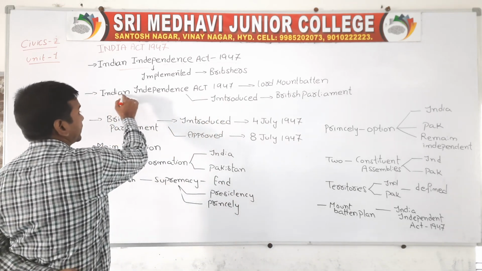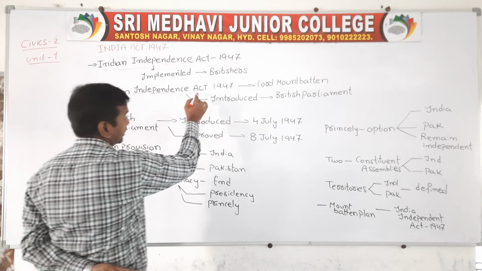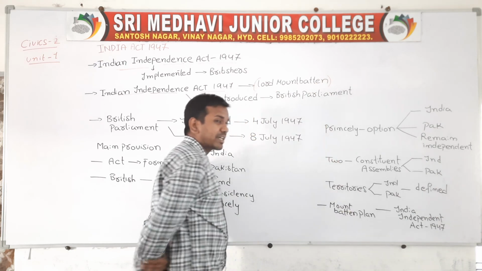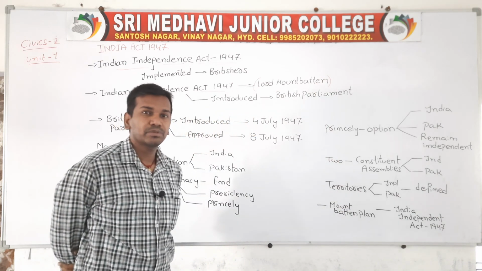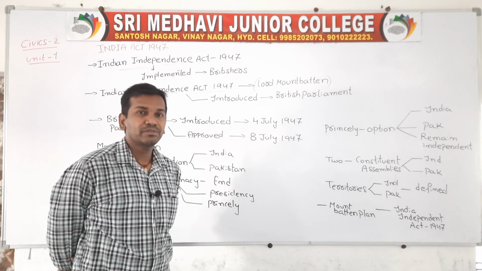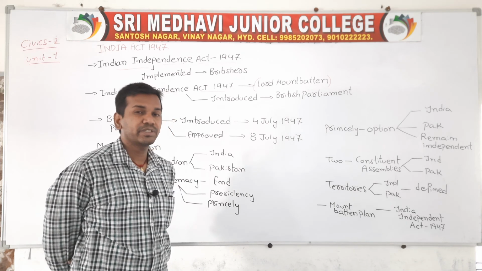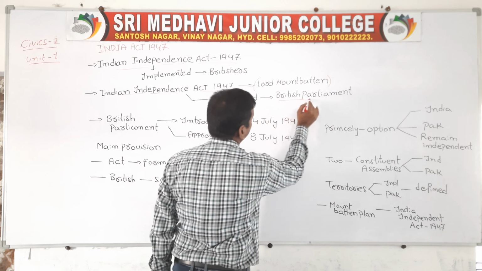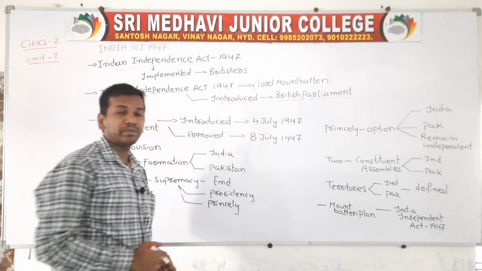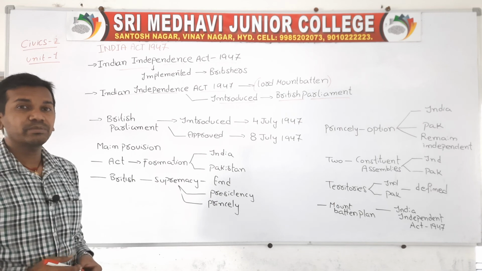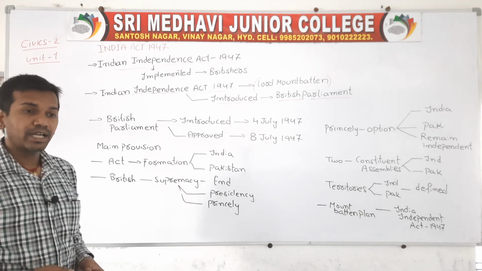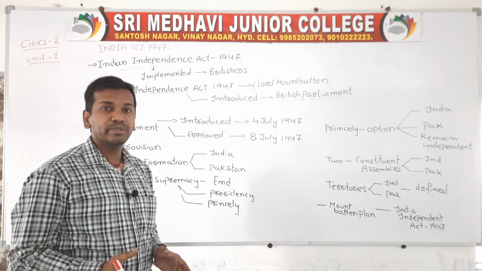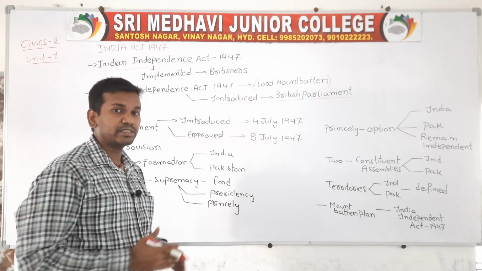This act in 1947 was introduced by Lord Mountbatten, the last Governor General of India, and he formulated this act. It was mainly introduced in the British Parliament, not in the Indian Parliament. According to this act, British authorities decided to transfer the power from the British government to the Indian authorities and Indian governments.